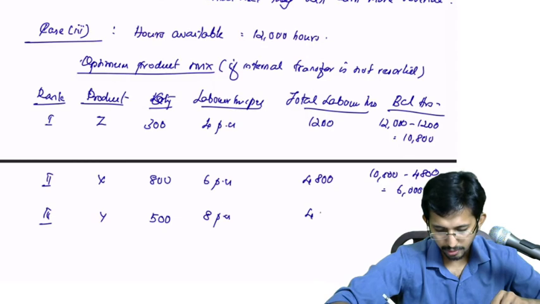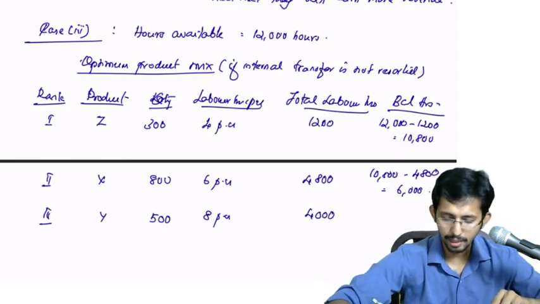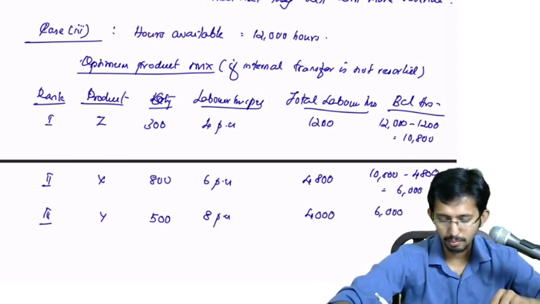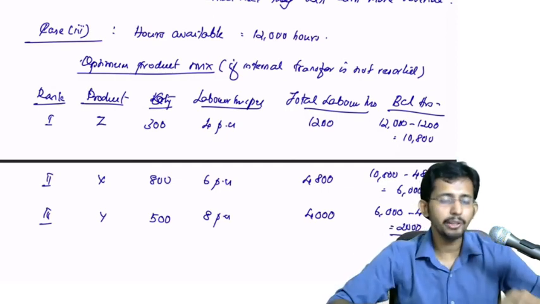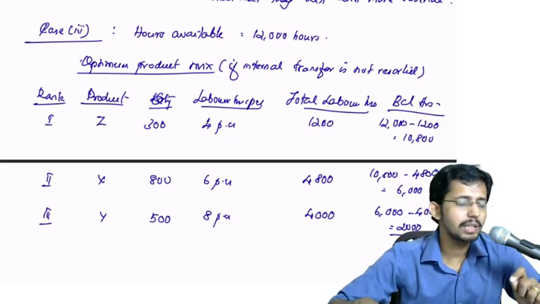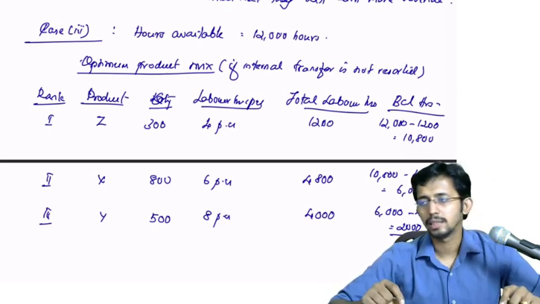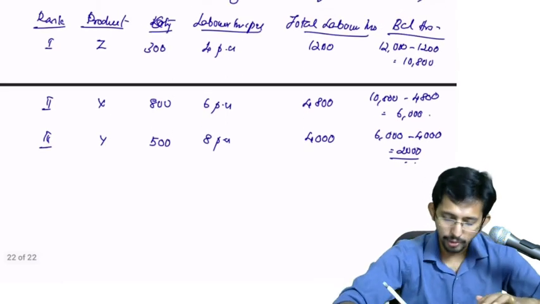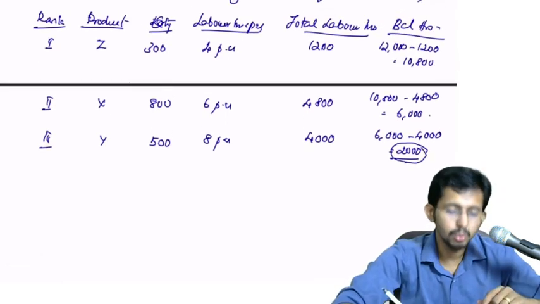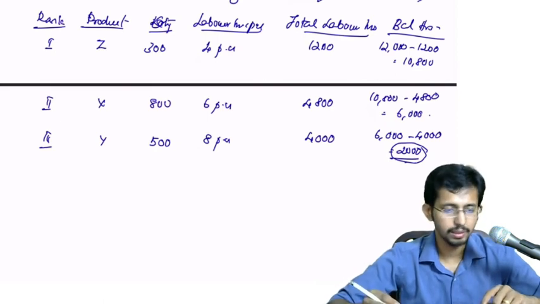How much do you require? 4,000 only. Balance will be 6,000 minus 4,000, that is equal to 2,000. Which means if 12,000 labor hours are available, then after satisfying the external demand, you have 2,000 labor hours left over.